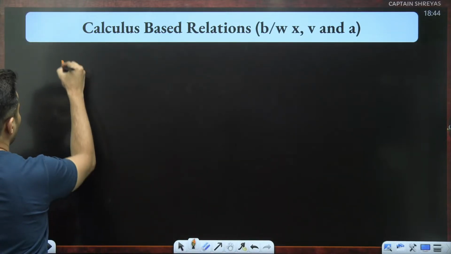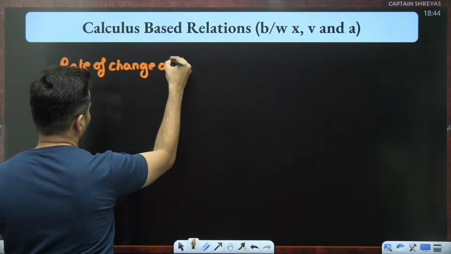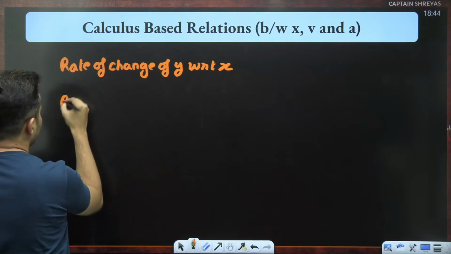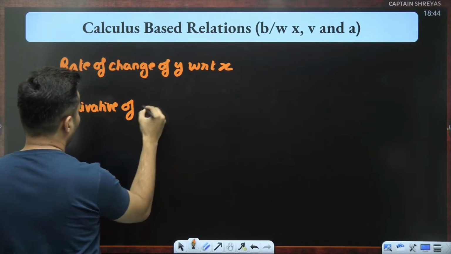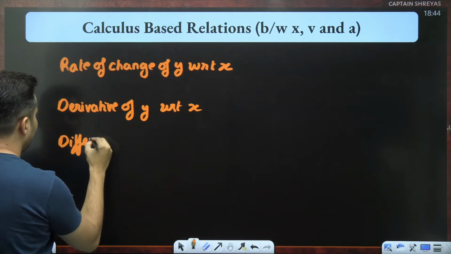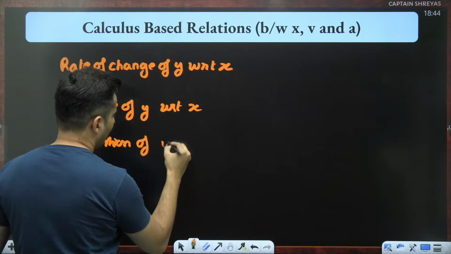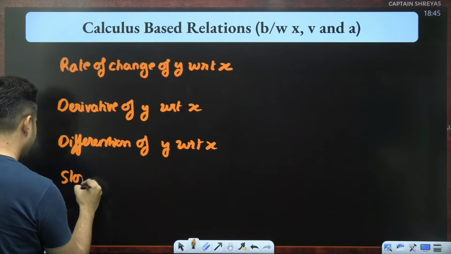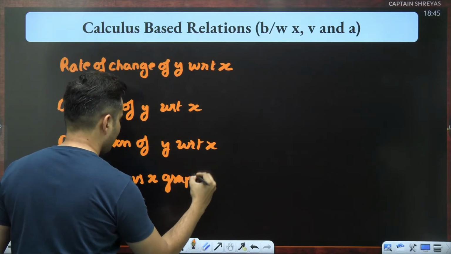One thing you should be clear about is that the rate of change of y with respect to x is the same as the derivative of y with respect to x, which is the same as the differentiation of y with respect to x, which is also the same as the slope of the y versus x graph.